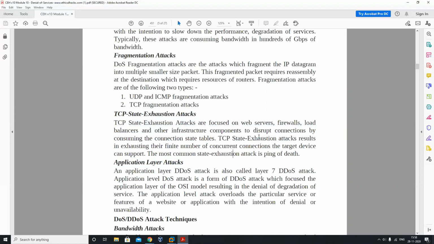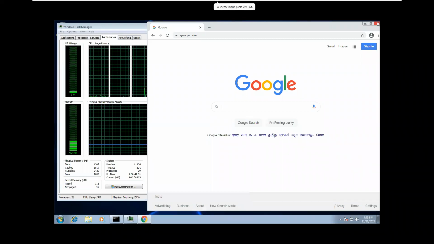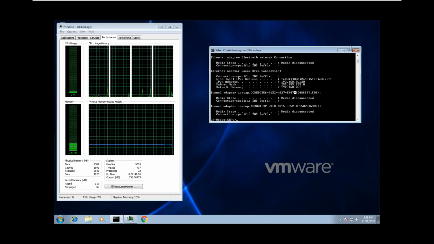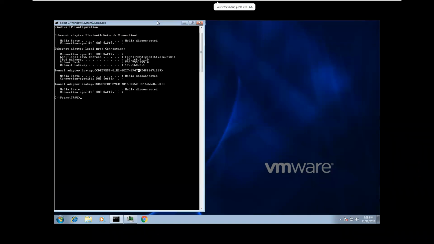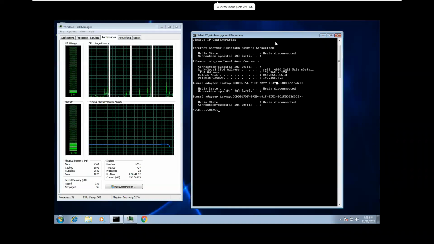And you can see this attack can be done by the ping of death attack. I guess the ping of death attack will not work nowadays, but let's try a simple ping of death attack. The ping of death attack basically works on the ICMP protocol which we use for the ping command. The basic ping command is used to simply tell whether the host is live or not.